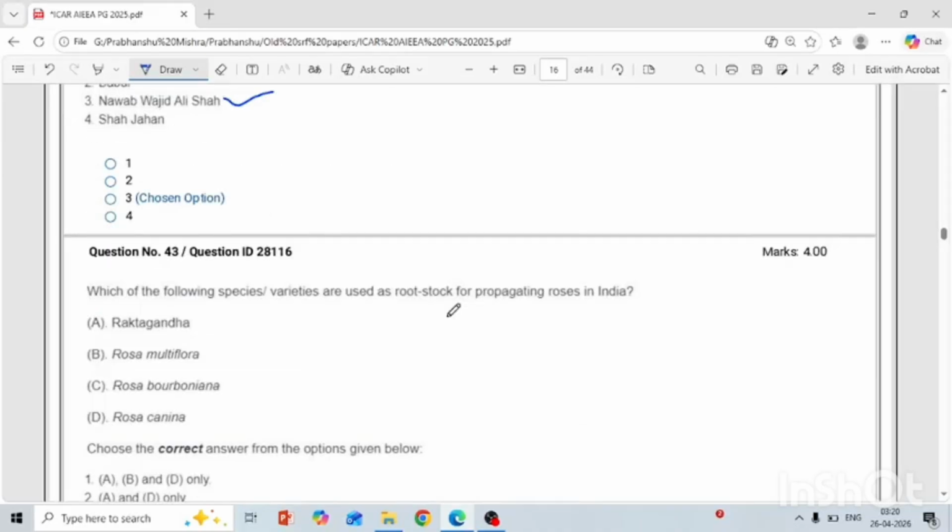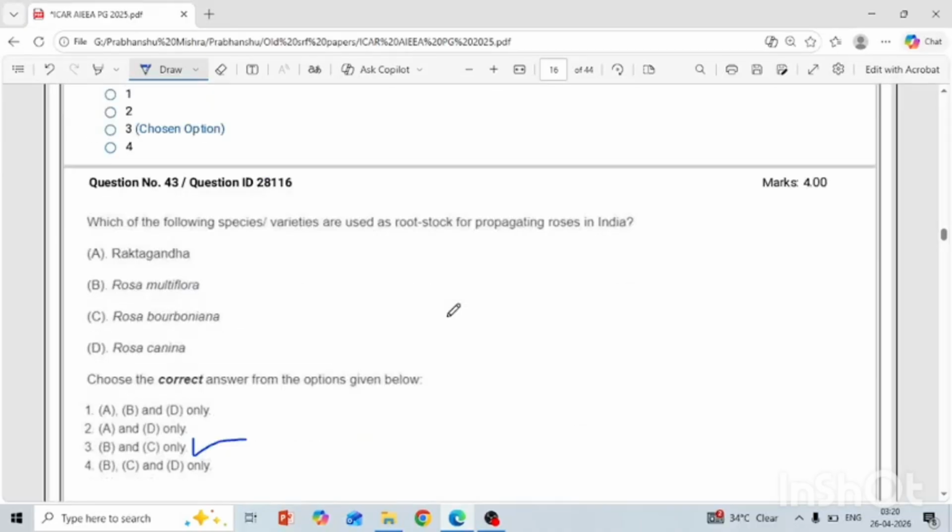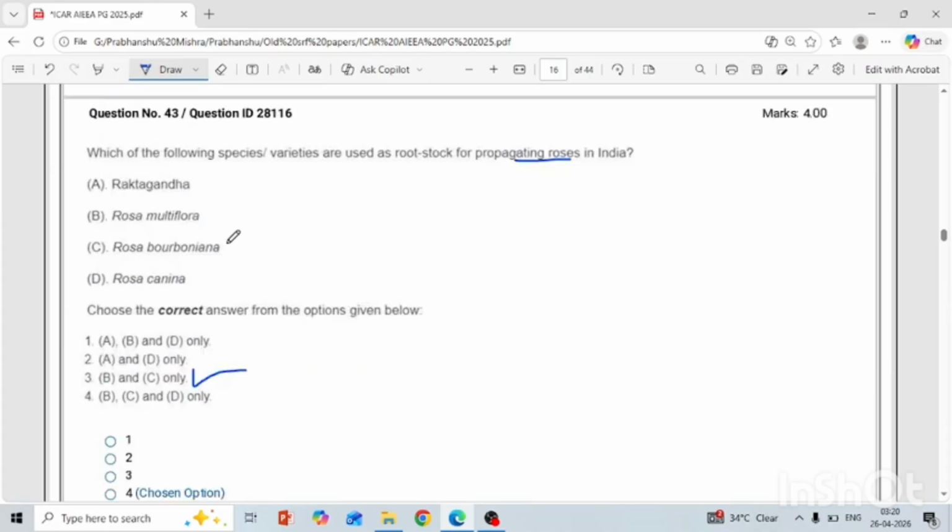Another is which of the following species or varieties are used as the root stock for propagation of rose in India? So which root stocks are used for rose propagation? Raktagandha, no. Raktagandha is a variety not used as root stock. Rosa multiflora is used. Rosa bourboniana is also used. Rosa canina, no. Rosa canina is not commercially used for root stock purpose. Basically, this is cultivated for the seed purpose and its seed oil is extracted. So Rosa canina is not used here. So your answer is B and C only.